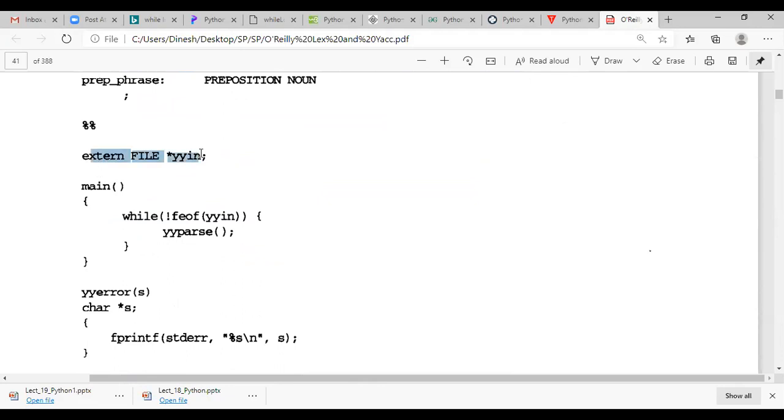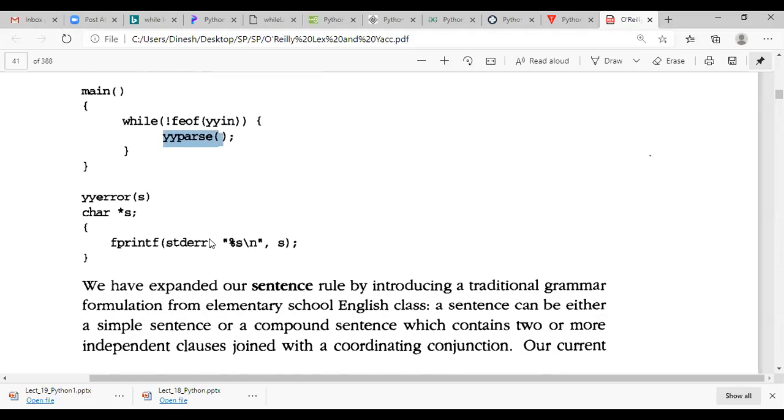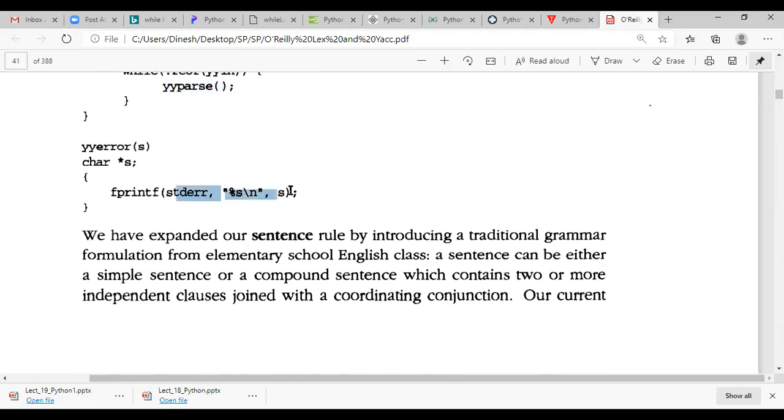Again, this is what we have just seen in the Yacc parser. Input is taken, file input is taken. If the file is not finished, till then repeat yyparse. This yyparse will be doing the work of parsing for every line in the file. If at all errors are there, errors are given out. So this is the rule section of the Yacc parser we have just seen.